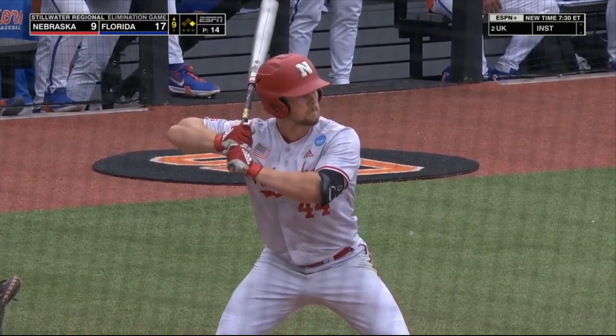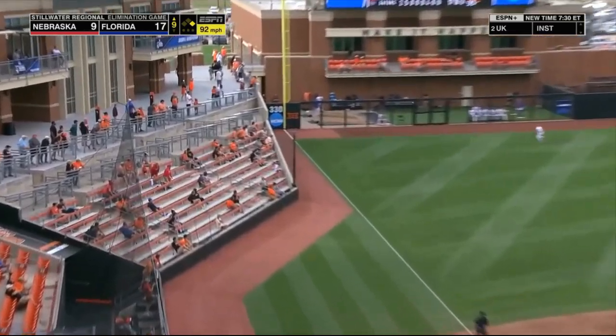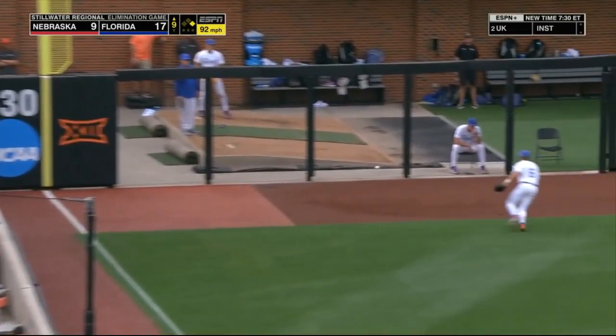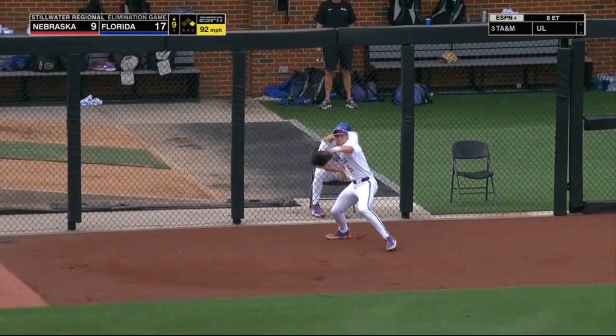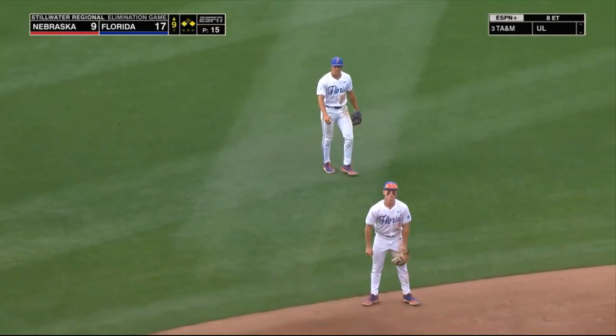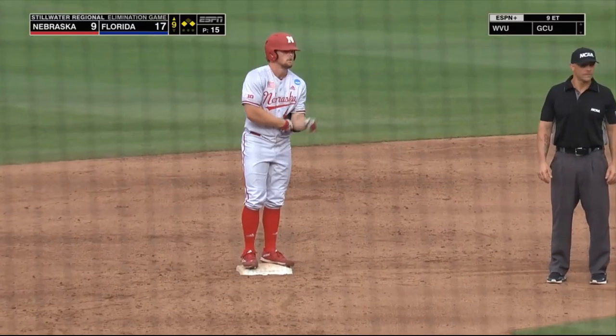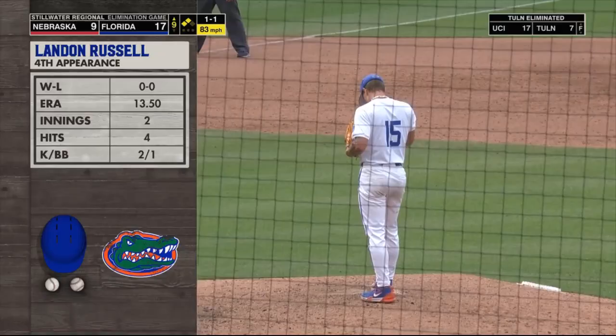Ripped into the left field corner, off the fence and a hop. Swanson's got another extra base hit. He homered in the first and now a double in the ninth. Gabe Swanson doesn't want to go home quite yet. Around there.